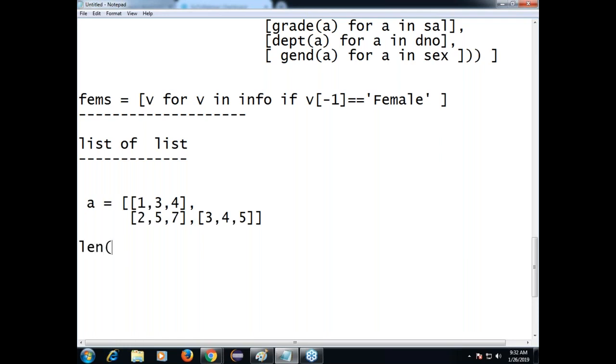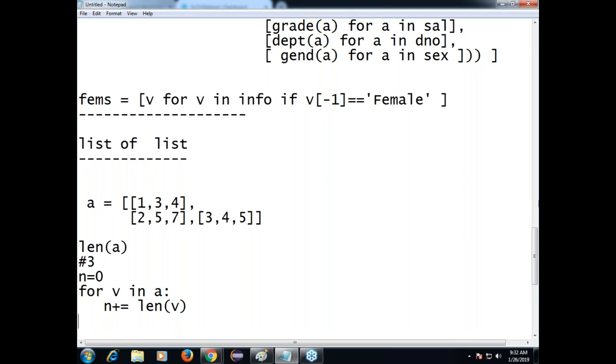If I say len of A, my reply will be like this. Output is only 3. Understand the point, sir? In this case, I want the number of elements. Let's say in the beginning, n equal to 0 I am taking. For V in A. Now the number of elements in the higher dimension is 3. That's why the loop is running 3 times. N plus equals len of V. That's it.